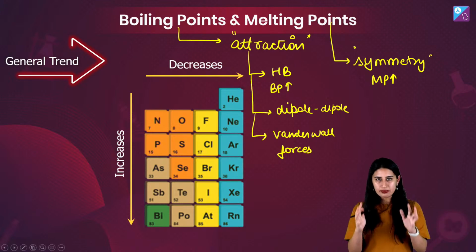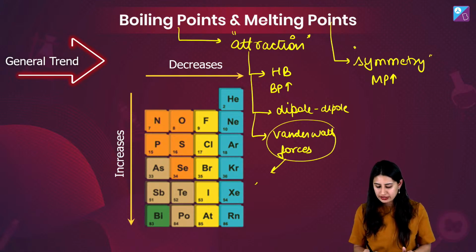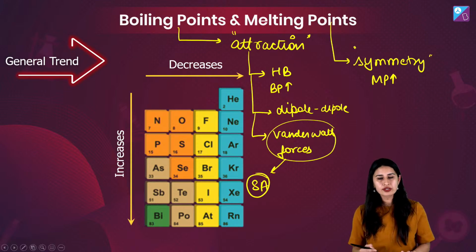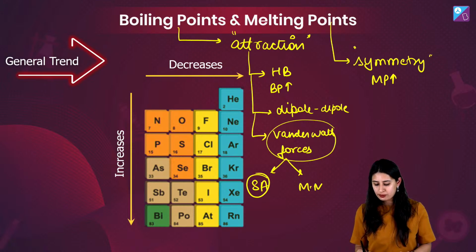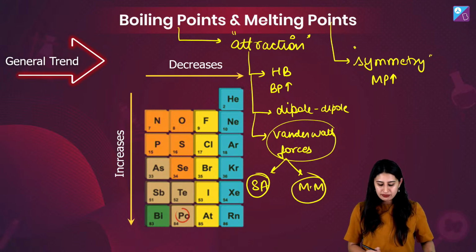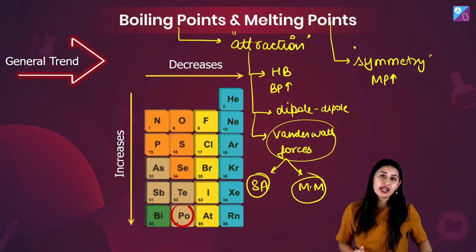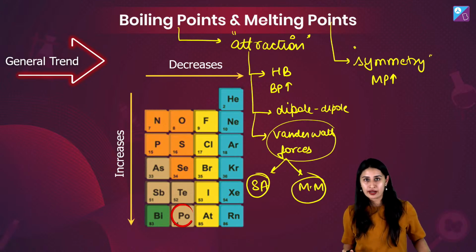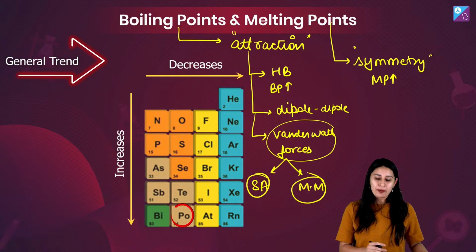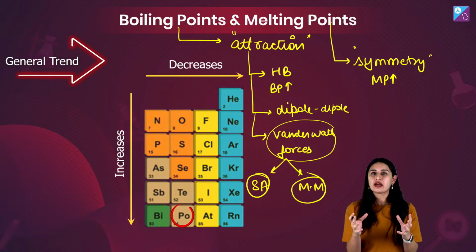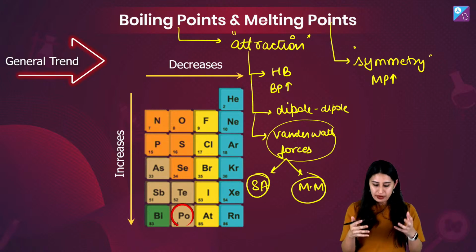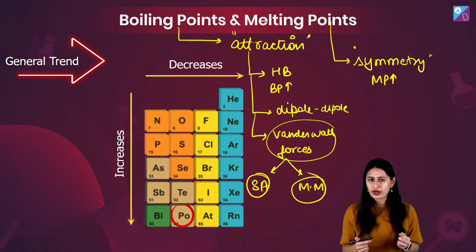Keep them in mind, and you know that they simply depend on either the surface area. More the surface area, more will be the van der Waals forces of attraction, or they will depend on the molecular mass, right? But let me tell you, polonium here is an exception. If you ask why, the secret is that I have been told to keep the secret. Polonium is such a heavy metal, but yet you would see it has a very low melting point. In fact, it has a low boiling point also.